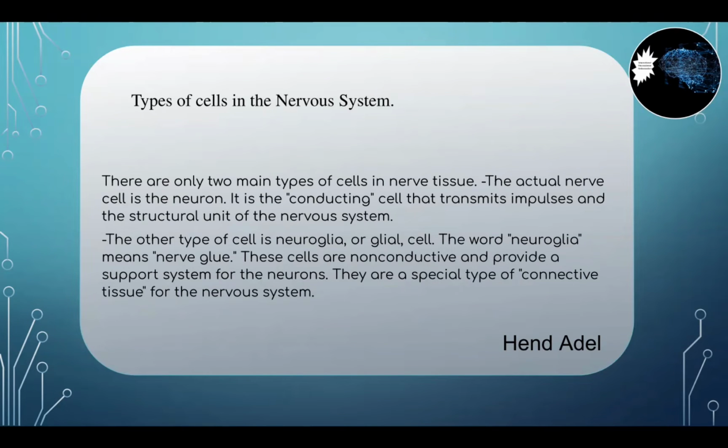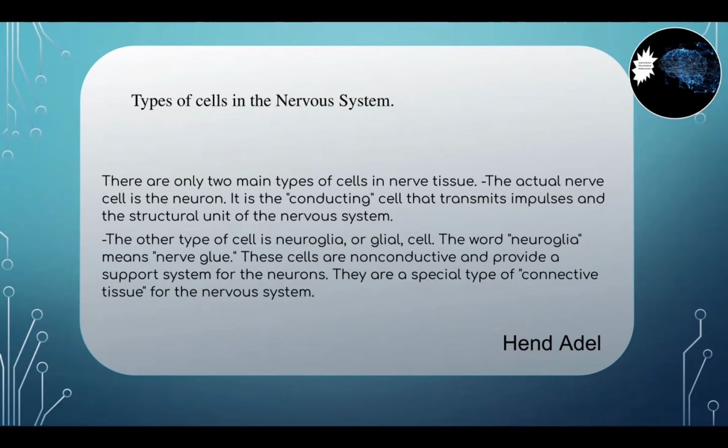The nervous tissue consists of two main types of cells. The two main types of nerve cells are the neuron and glial cells. Neuron is the conducting powerhouse of the cell, transmitting electrical impulses to different parts of the body, and therefore it is known as the structural unit of the nervous system.